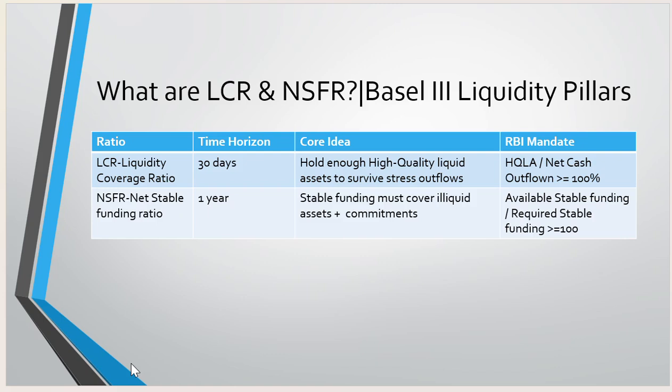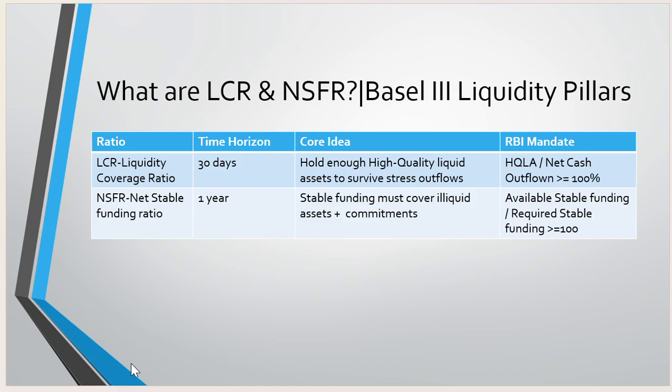and the net stable funding ratio is for 1 year. That ratio we will use for the 1 year. The core idea behind the net stable funding ratio is that stable funding must cover the illiquid assets and commitments that the bank has. And the core idea behind the liquidity coverage ratio is to hold enough high quality assets to survive the stress outflows.